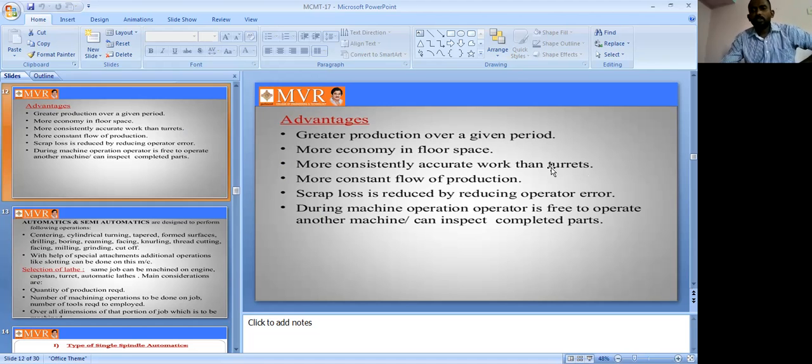Then the turret one, we can see more accurate and exact working. More constant flow of production. Based on the constant flow, we produce the work, and they do the machining operation also. For example, from 1 hour onwards it produces 50 pieces. Again in the next 1 hour it will also produce 50 pieces. So, more constant flow of production.